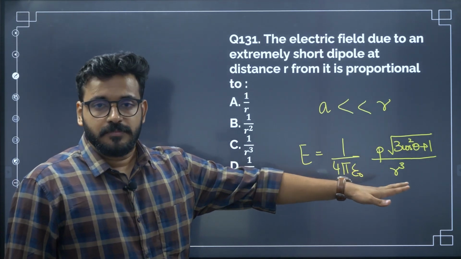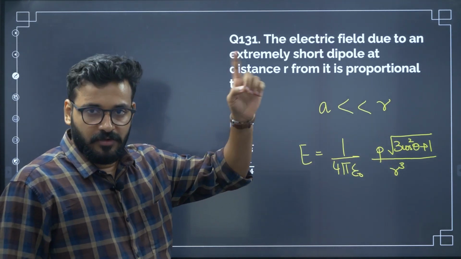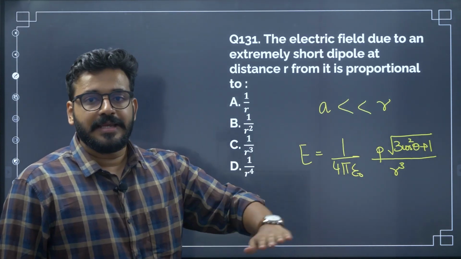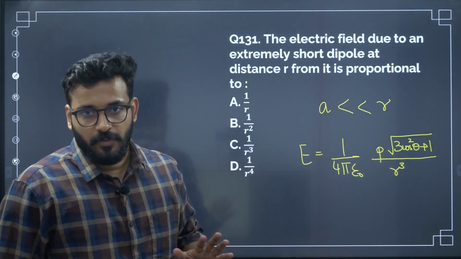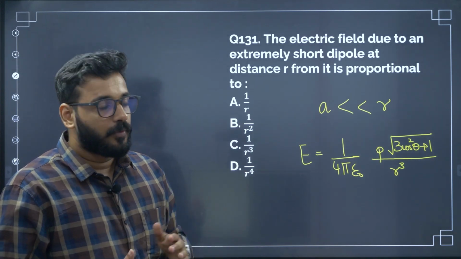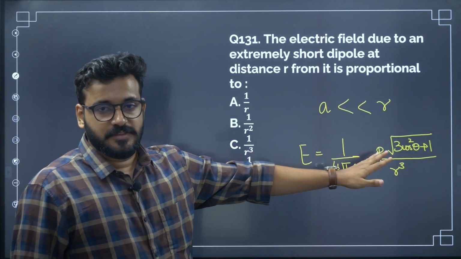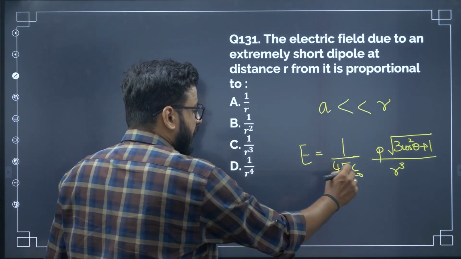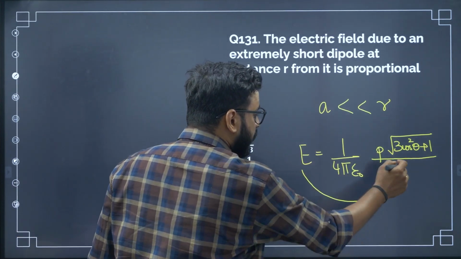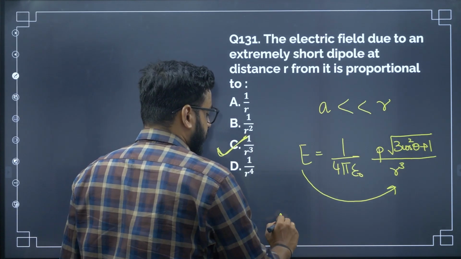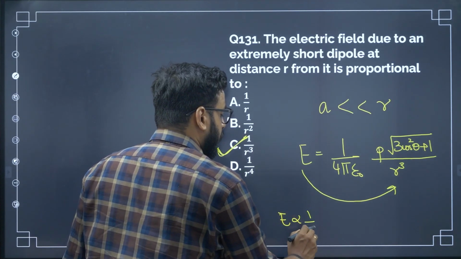But this is the general formula where theta is the angle between the line joining the reference point and the midpoint, and the direction of the dipole moment. So in this case, considering all of the other things as constant, electric field is inversely proportional to the cube of the distance. Electric field is inversely proportional to cube of the distance.